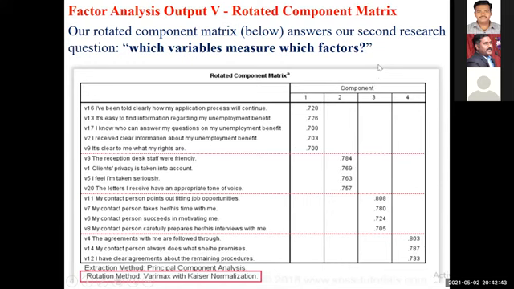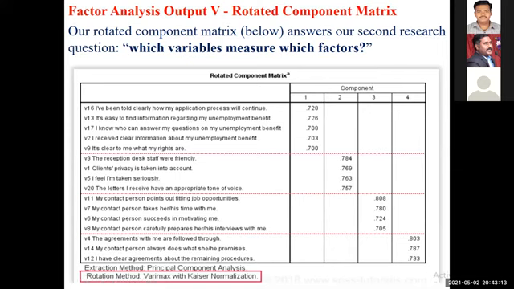Now, after this rotated component matrix, you have to give a factor name. Go for a confirmatory factor analysis. For example, see this: all these 5 variables talk about the application process, information regarding my unemployment benefit, answers to questions on unemployment benefit, clear information, and clear to me what my rights are. What we can have is, all these variables talk about some source of information. Take that as a source of information.